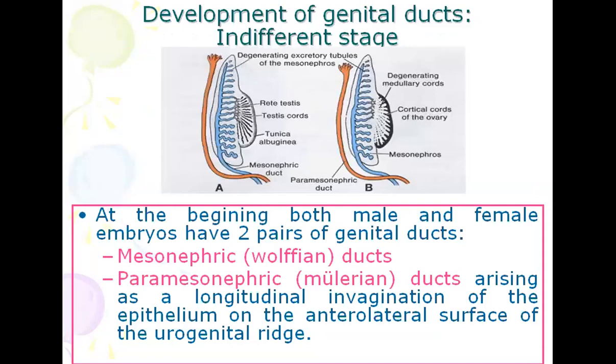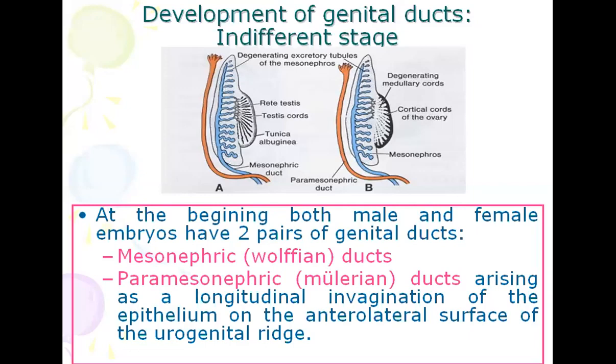Now, development of the genital ducts. This is at a different stage. At the beginning, both male and female embryos have 2 pairs of genital ducts: the mesonephric or Wolffian duct and the paramesonephric or Mullerian duct, arising as a longitudinal invagination of the epithelium of the anterolateral surface of the urogenital ridge. In this diagram, in both A and B, you can see the paramesonephric duct and mesonephric duct.